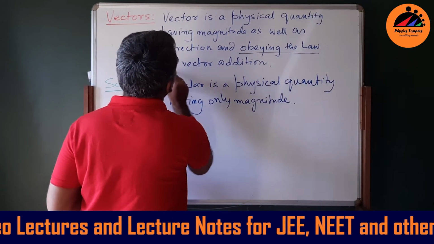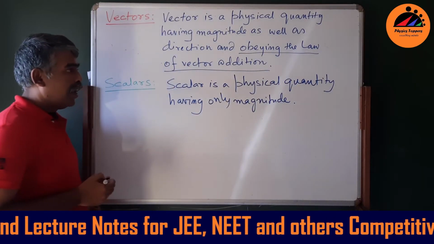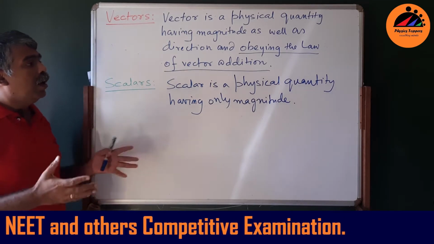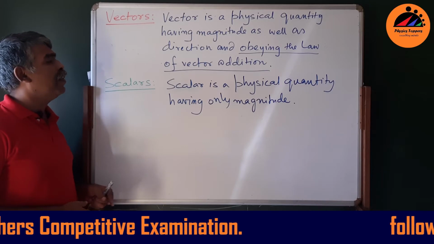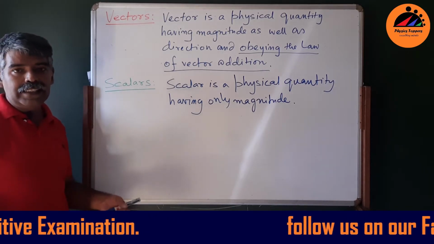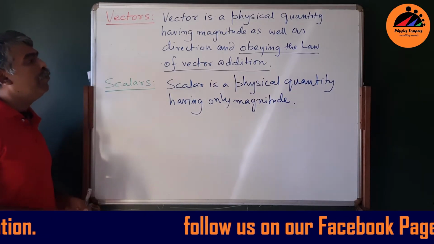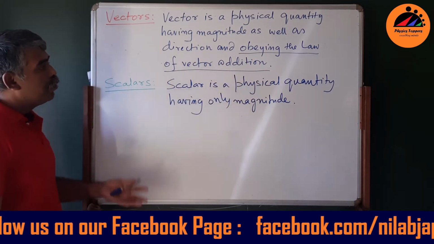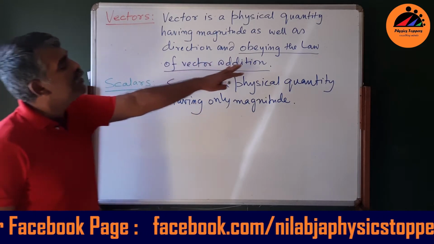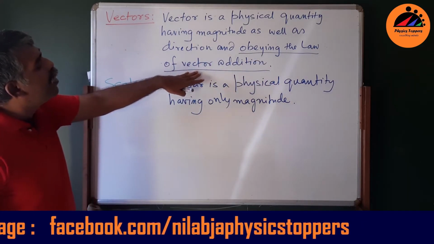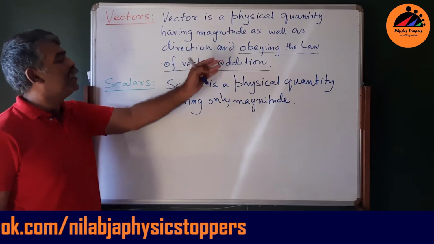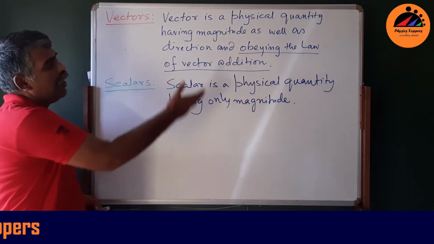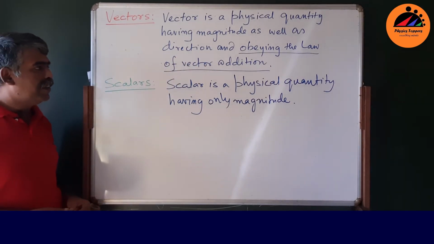There are a few quantities which have direction as well as magnitude, but they are not vectors. For example, current. Current is a scalar quantity as opposed to current density, which is a vector quantity. I'll come to that later. So obeying the law of vector addition is important, but the problem is I am using a law of vectors to define vectors, but I can't help it. So anyway, obeying the law of vector addition, I have to add.